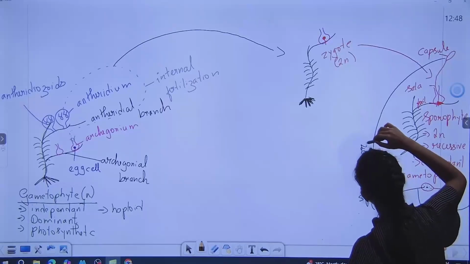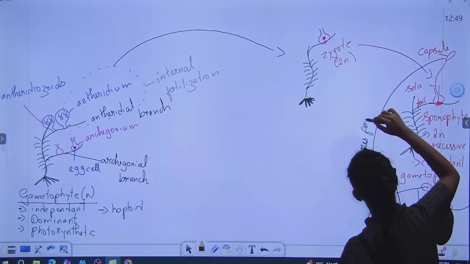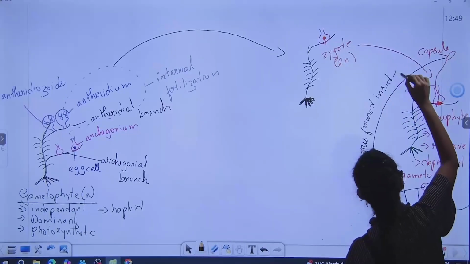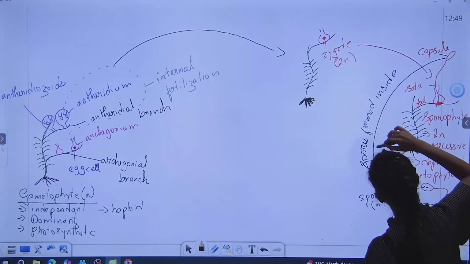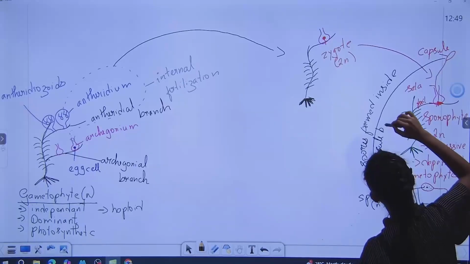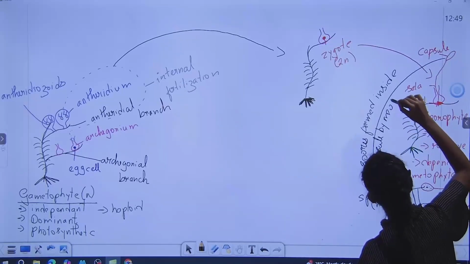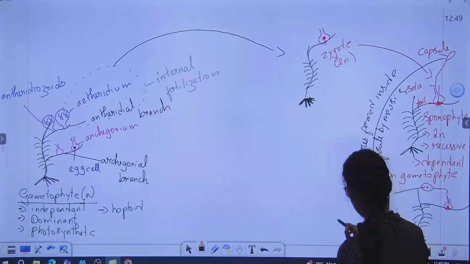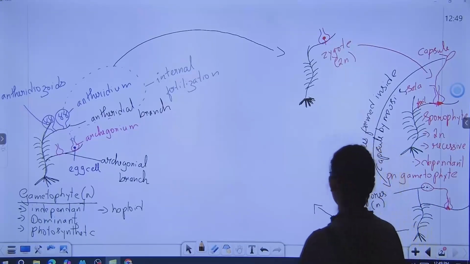Spores form inside the capsule by meiosis. That's why they are haploid. Okay. Now, these spores disperse.